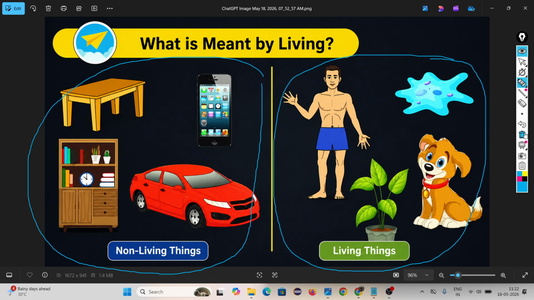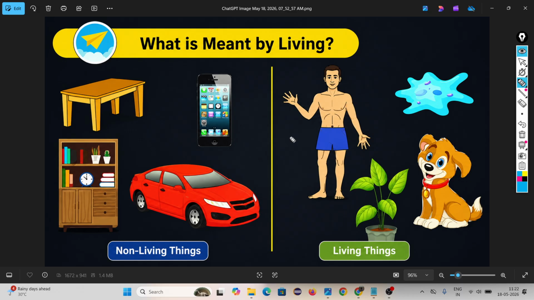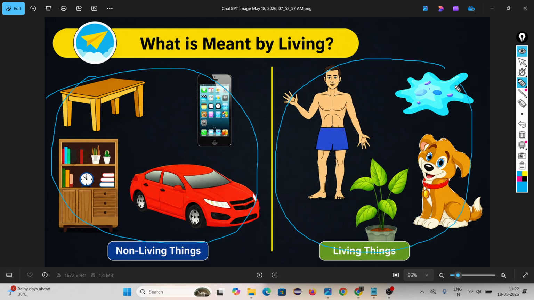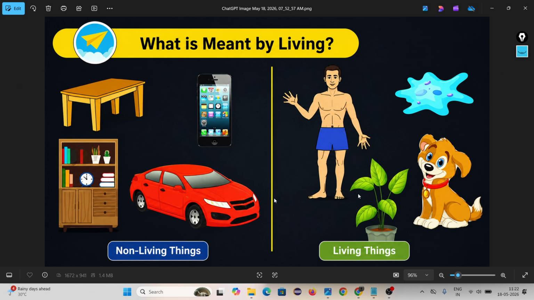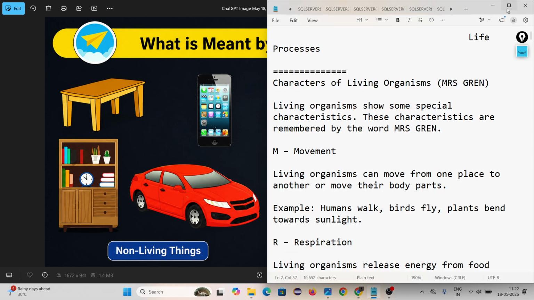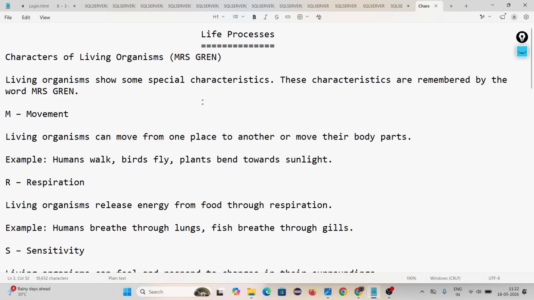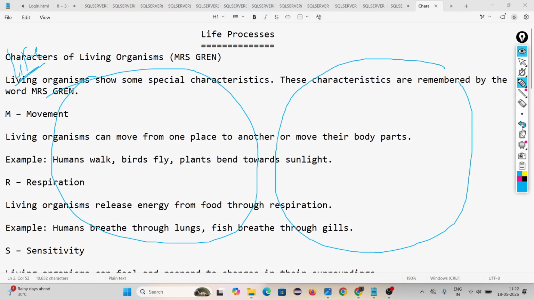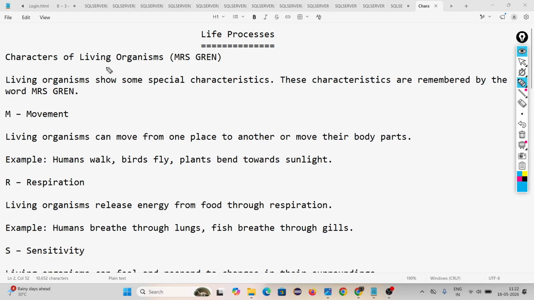Sir, how are these two different? How do you know these are living things and these are non-living things? Because our chapter name is life processes. To understand life processes, first we have to understand what we mean by life. So here you look at some of the characters of a life, some of the characters of a living organism,